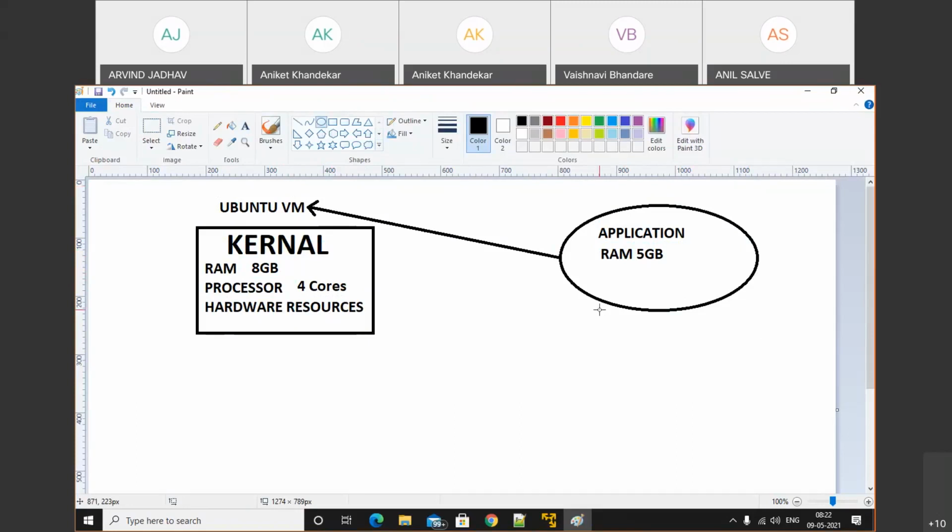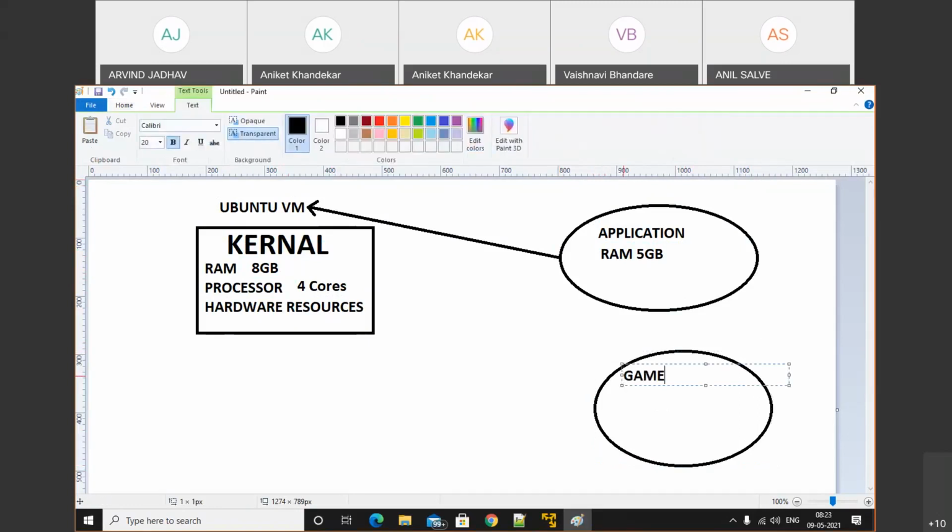But if another application wants to execute, assume that this one is a game application, and it tries to execute on Ubuntu. For that, we require 12 GB of RAM.